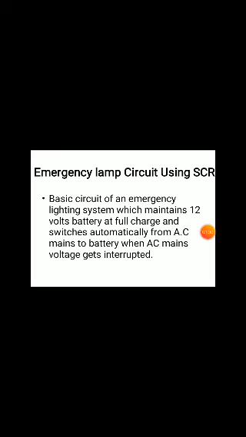Next, burglar alarm or theft alarm. For emergency purposes, we are using burglar alarms or theft alarms nowadays. We want to protect whatever equipment is in a particular specified location or area. We want to protect all that equipment from theft. We want to control everything by using the power electronic controls.